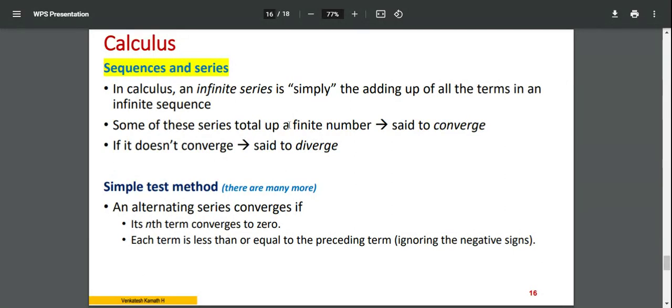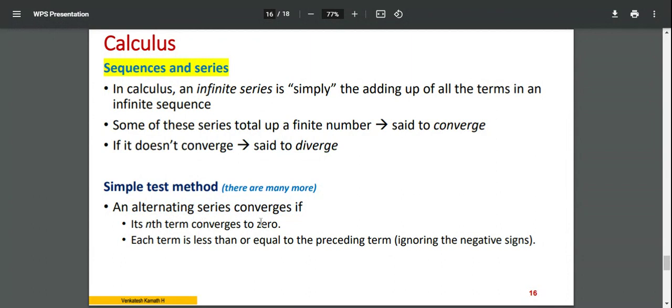Now you come across something called convergence and divergence. You do not have to use equations and all those things. You observe a certain strategy, a simple test method. There are many technical ways you can do it. You compare the alternative numbers.